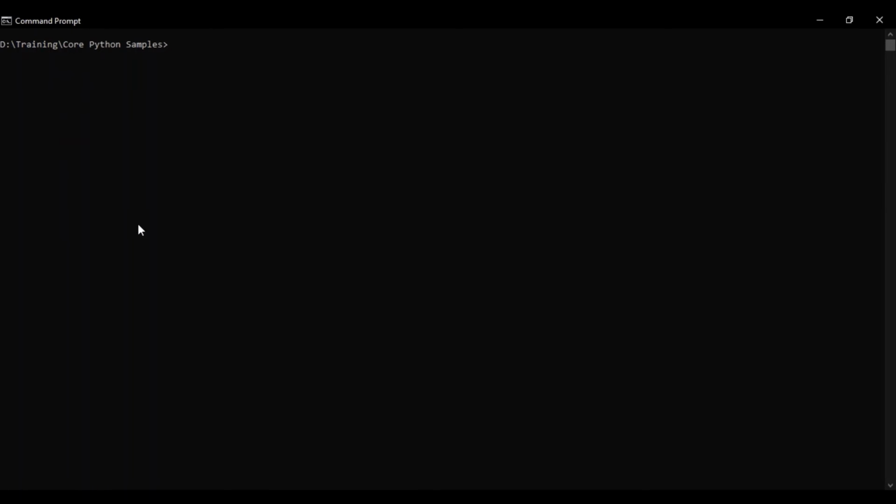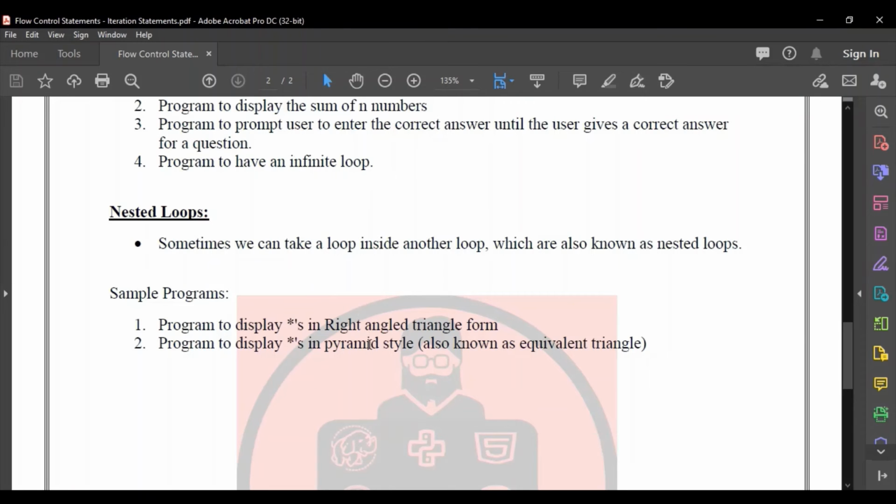We have two pattern programs also to show better understanding of how nested loops can work. The first pattern program is to print a right angle triangle with the help of the star symbol. So I will just show you how to do it.